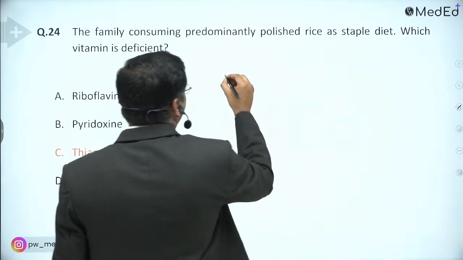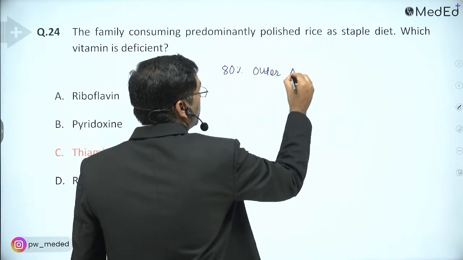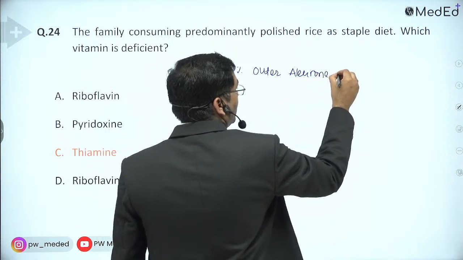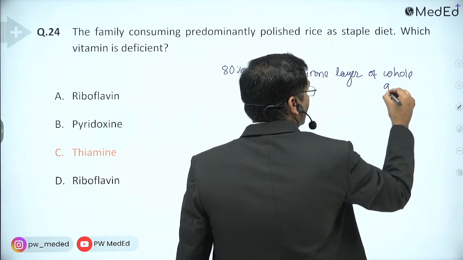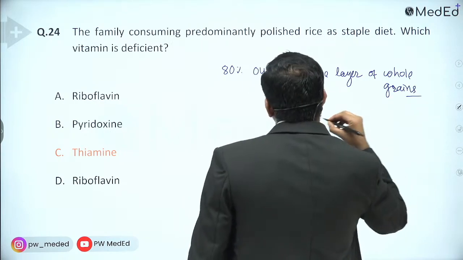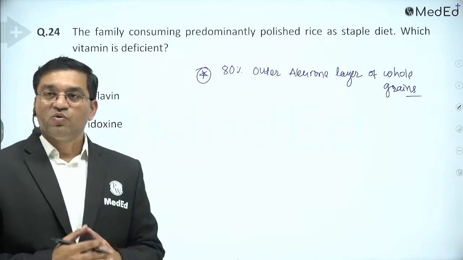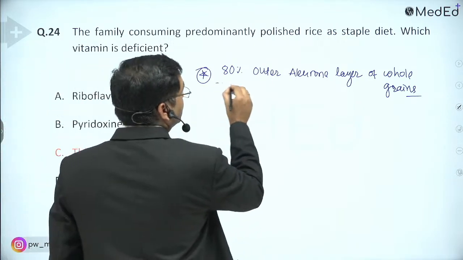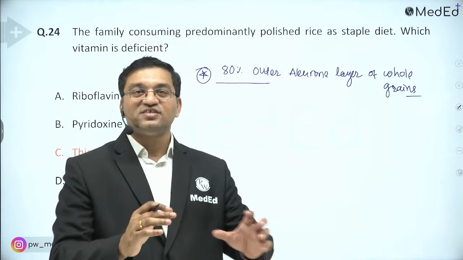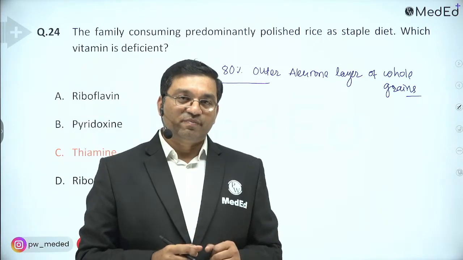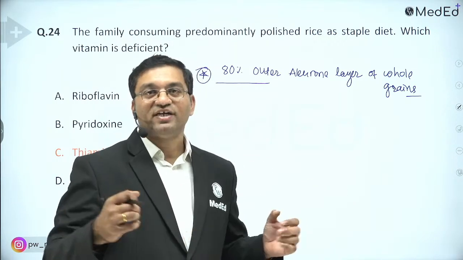Thiamine, 80% of thiamine activity is present in the outer aleurone layer of whole grains. It is present there, and when we do the polishing to make the rice smart, we are moving toward the white. Polishing means we are moving to white rice.